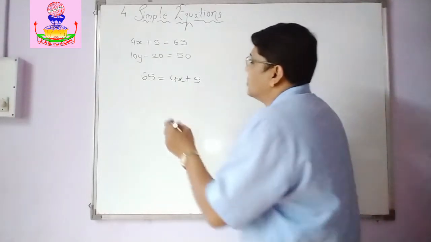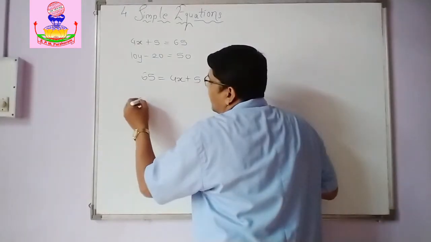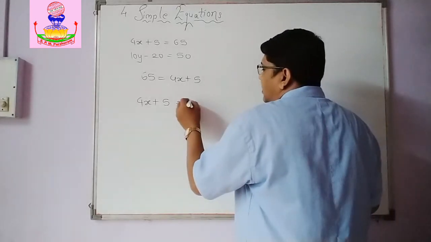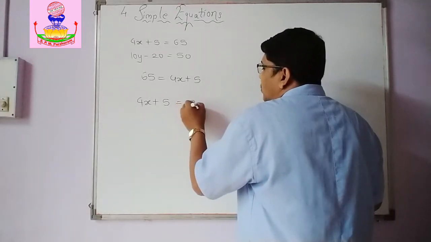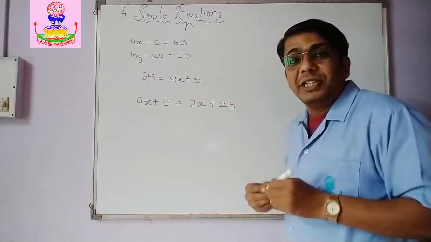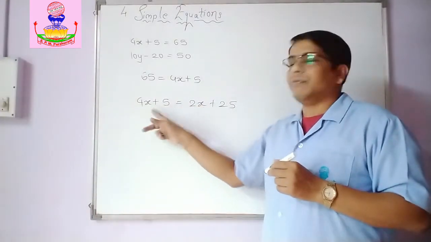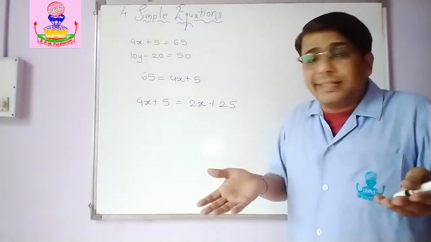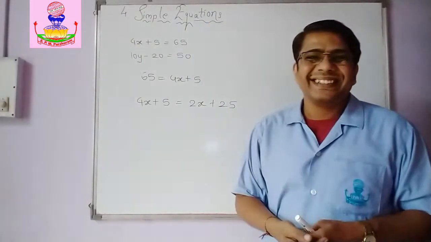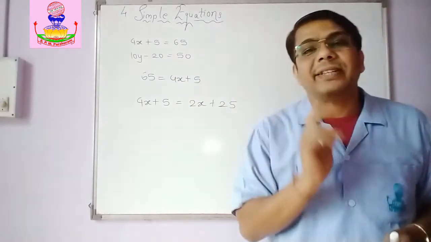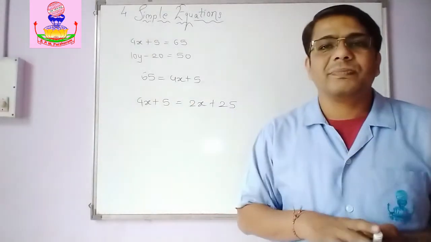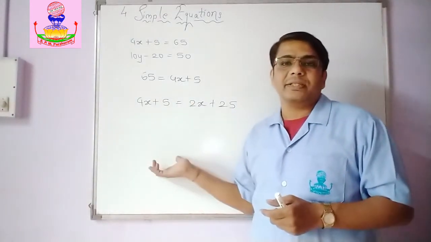And in some cases it happens that on both sides you will have variables, for example, 4x plus 5 and 2x plus 25. Now in this particular equation, on both sides you have got variables. So it's not necessary that the variable has to be on only one side. Not at all. You can have it on both sides. And when you solve it, you will definitely get the answer, because the equality sign suggests that both of the expressions have got the same value.